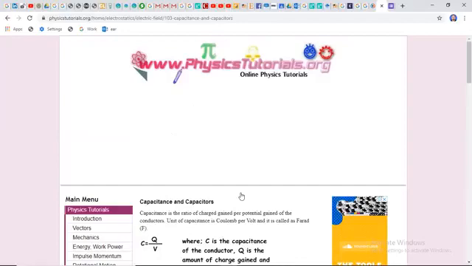So the equivalent resistance formula, we all know, is R equivalent equals R1 plus R2 plus R3, and so on up to plus Rn. This is the equivalent series combination formula for resistances connected in series. And the equivalent formula for resistances in parallel, we all know, is 1 over R equivalent equals 1 upon R1 plus 1 upon R2 plus 1 upon R3, and so on, ending at plus 1 upon Rn. So this is the equivalent formula of series and parallel combinations of resistances.